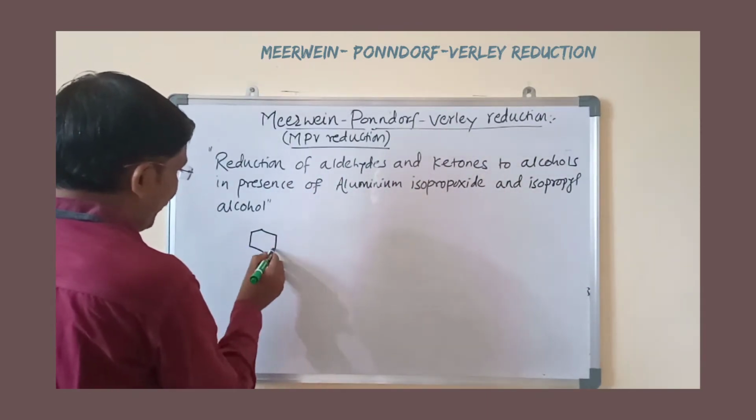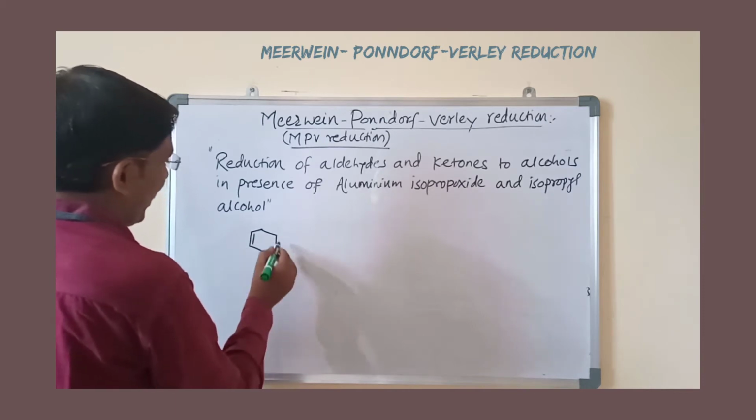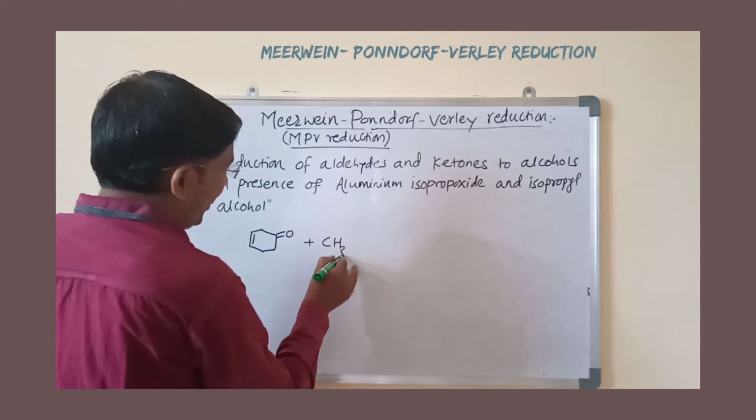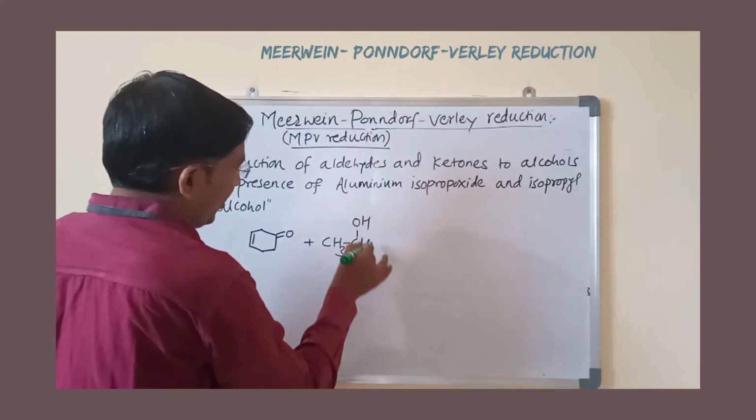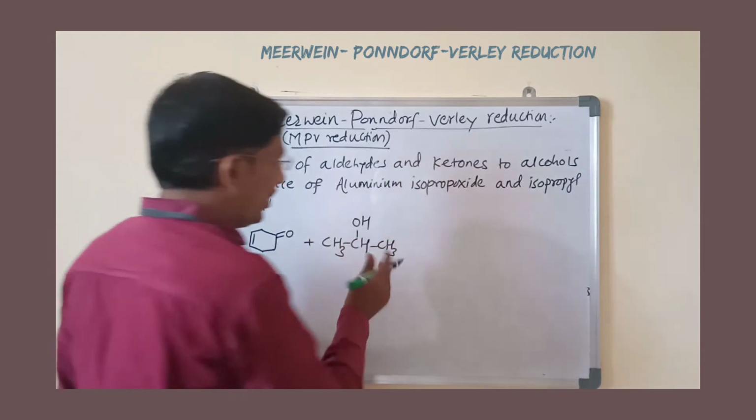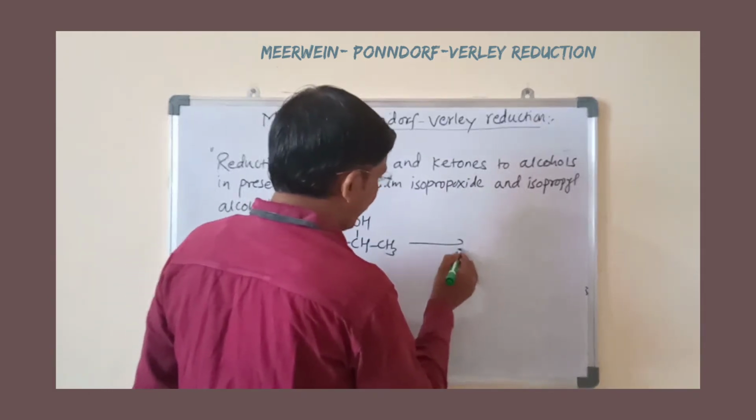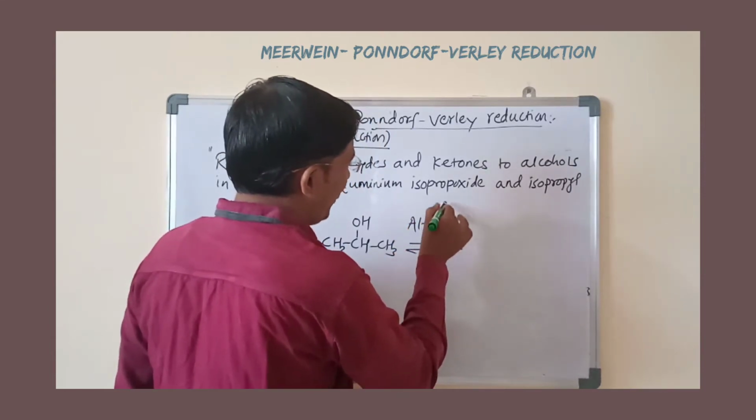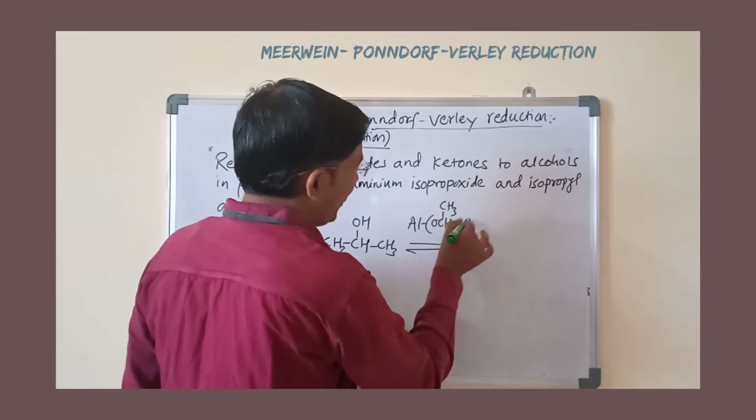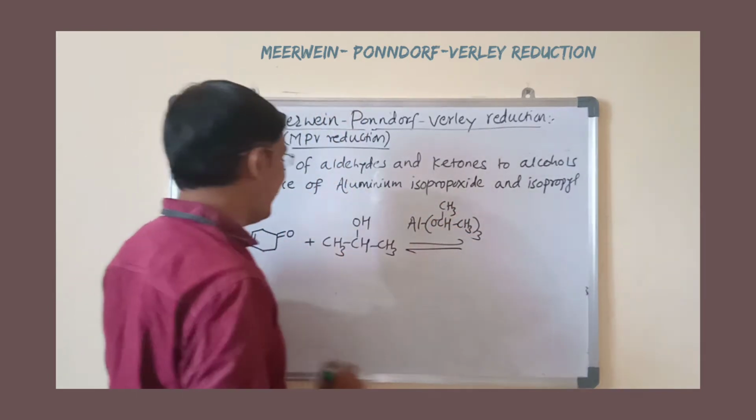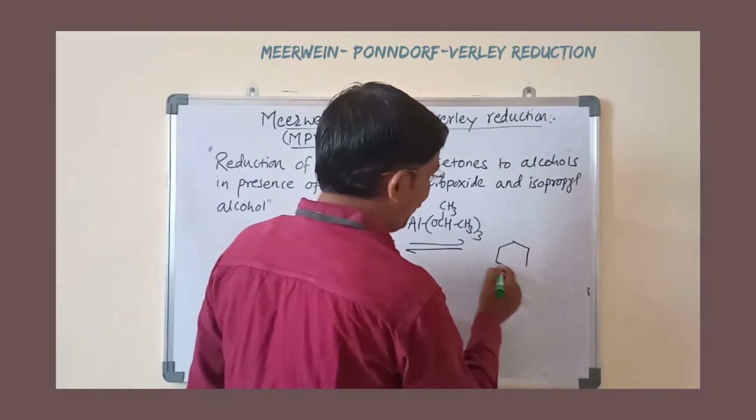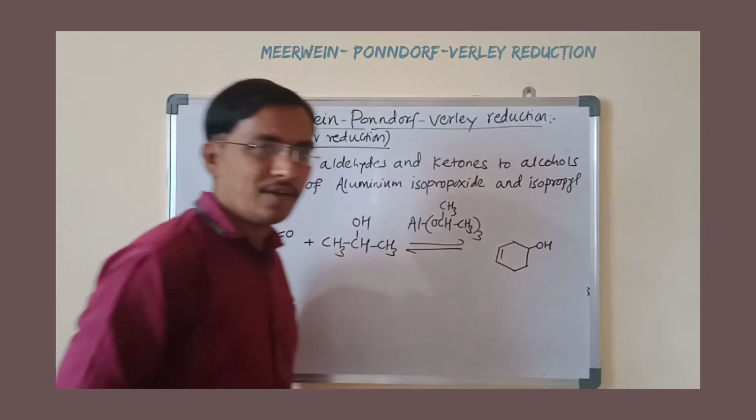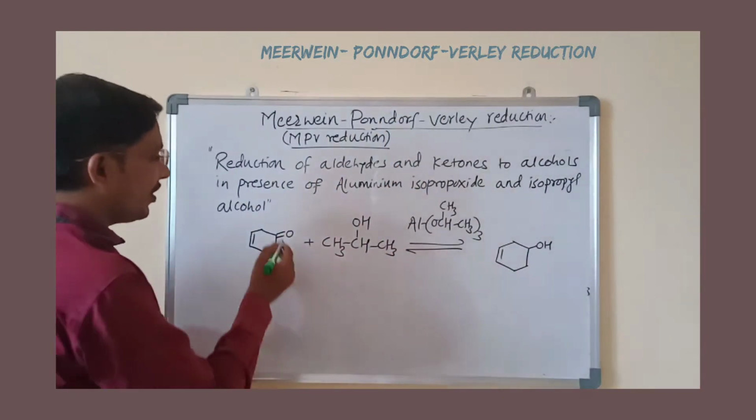More examples: if you take a double bond and a carbonyl group in presence of isopropyl alcohol, or here you can take any alcohol, in presence of the same reagent, aluminum isopropoxide, 3 times, aluminum having 3 valency. That's why the carbonyl group is converted into OH. Double bonds remain unaffected. It means this reaction is particular for the carbonyl group.